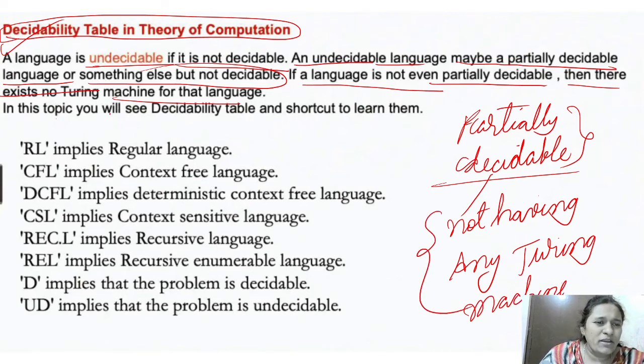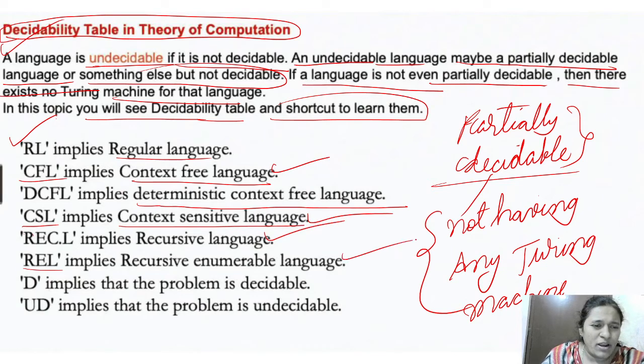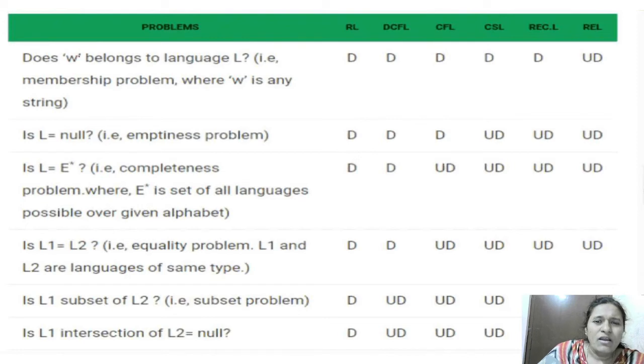In this topic, you will see the decidability table and a shortcut to learn it. We all know RL means regular language, CFL means context free language, DCFL means deterministic context free language, CSL means context sensitive language, and this is the recursive language, and this is the recursively enumerable language. D is decidable and UD is undecidable. These are the different problems, and we check which are decidable for which languages: regular, DCFL, CFL, CSL, recursive and recursively enumerable.